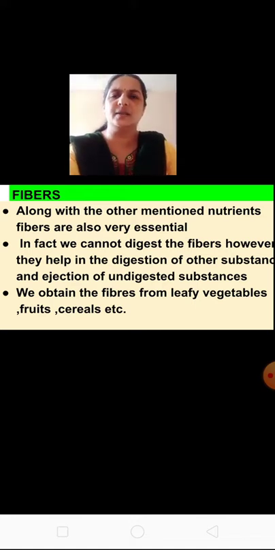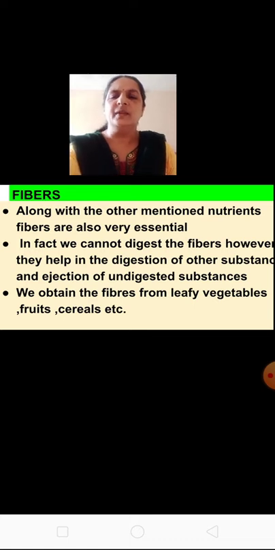The undigested substances should be removed from the body in the form of stool. So fiber is necessary for removal of unwanted substances from the body. You all know we obtain fiber from leafy substances, fruits, cereals, etc. So all these are very essential.